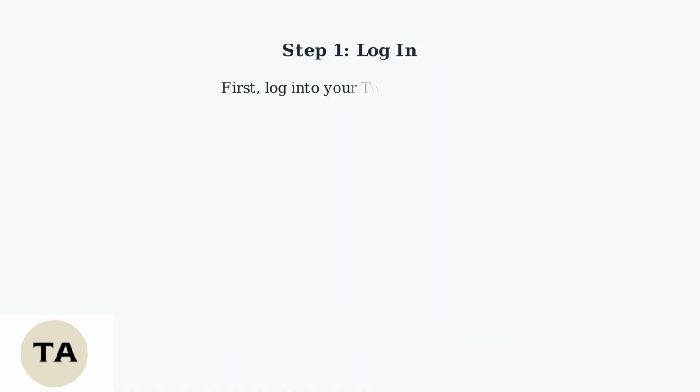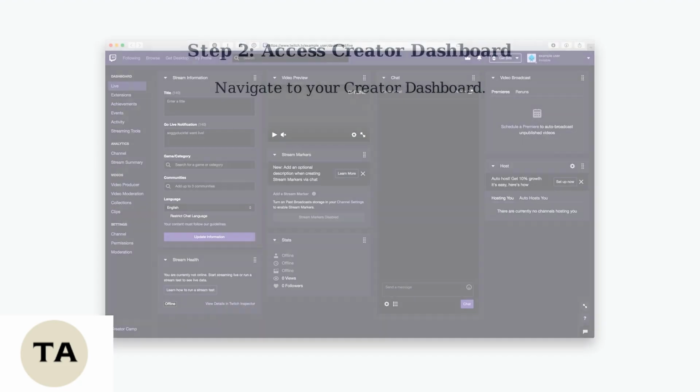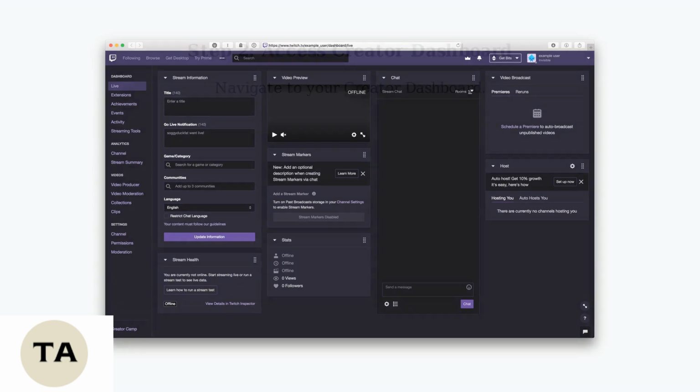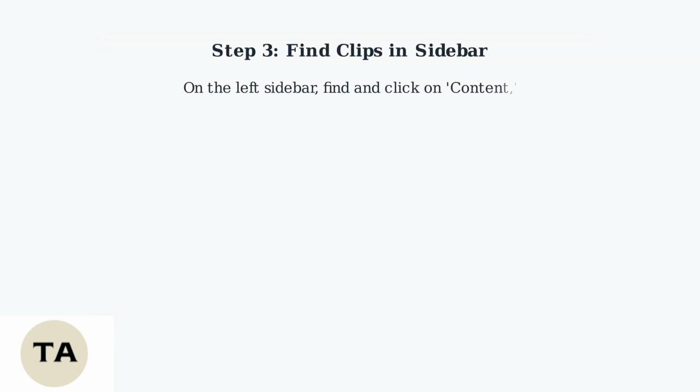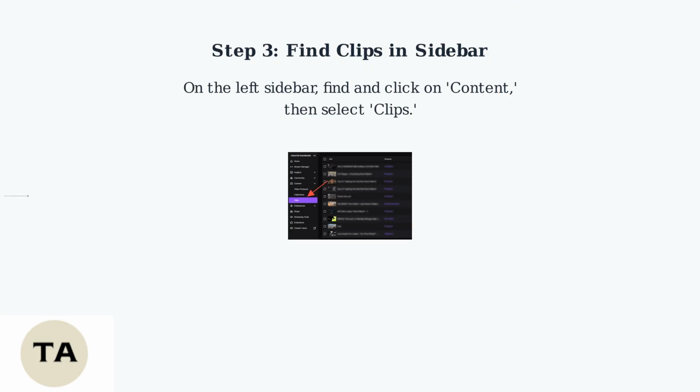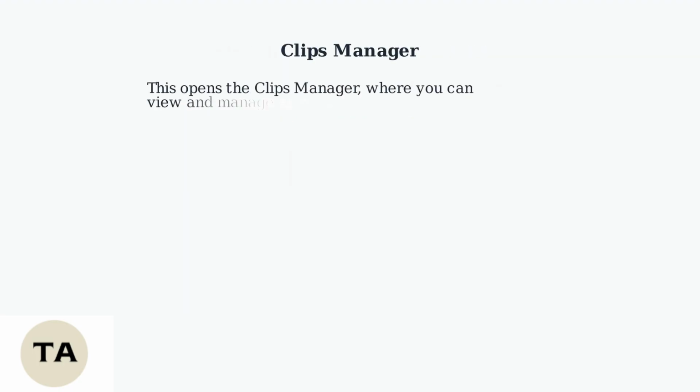First, log into your Twitch account. Navigate to your creator dashboard. On the left sidebar, find and click on Content, then select Clips. This opens the Clips Manager, where you can view and manage all clips associated with your channel.